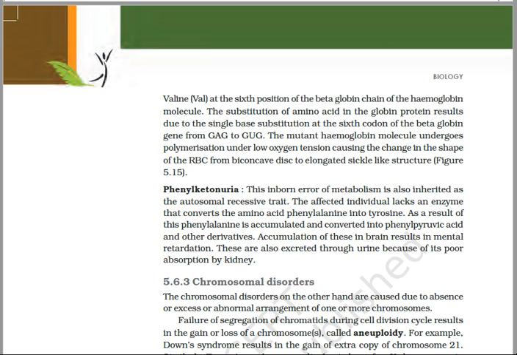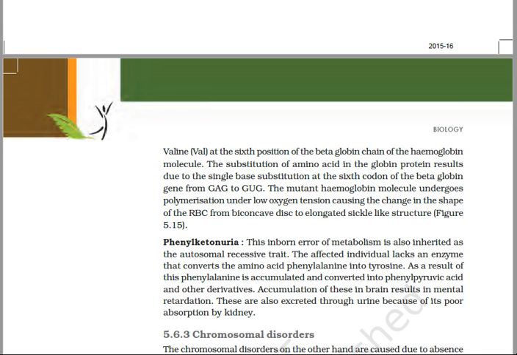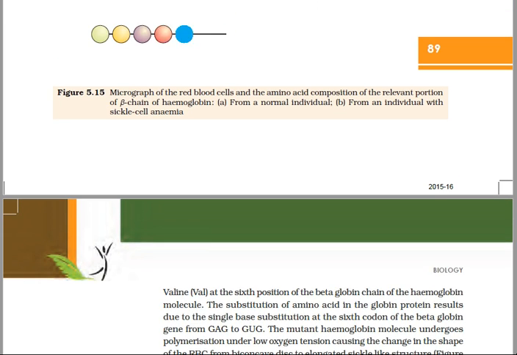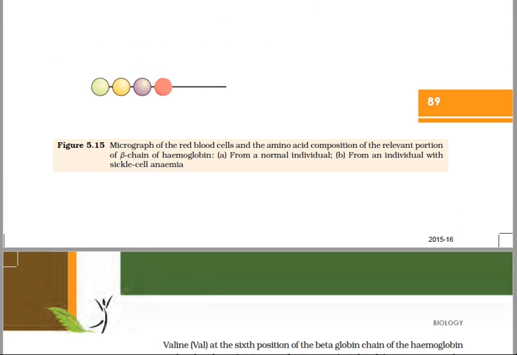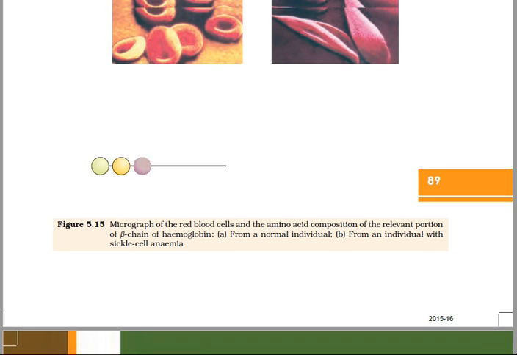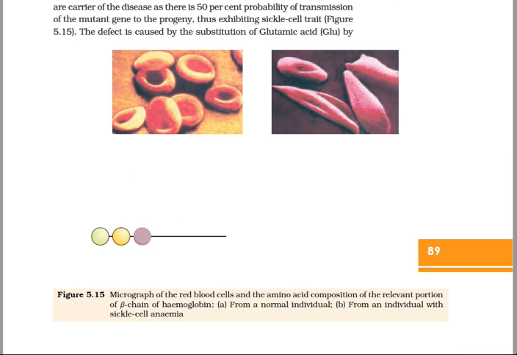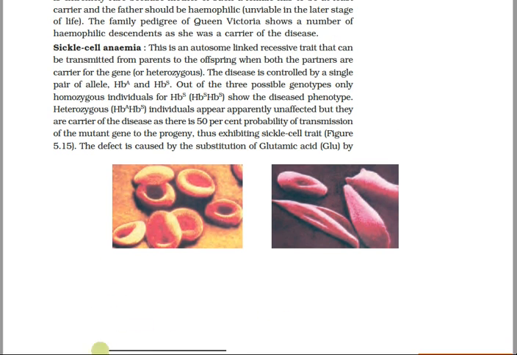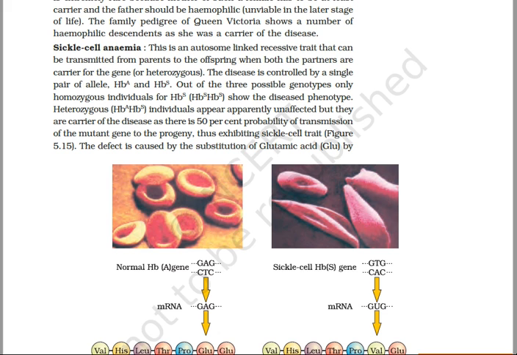Then we move on to the next disorder, that is sickle cell anemia. It is an autosomal recessive disease and is lethal in homozygous recessive condition. It follows the Mendelian pattern and is transmitted from parents to offsprings.